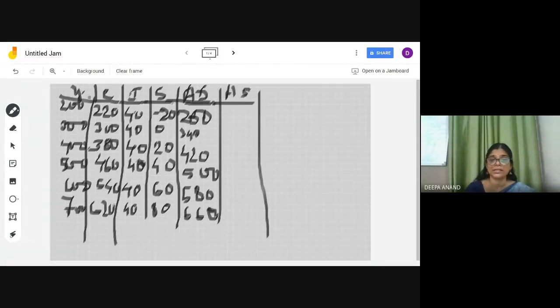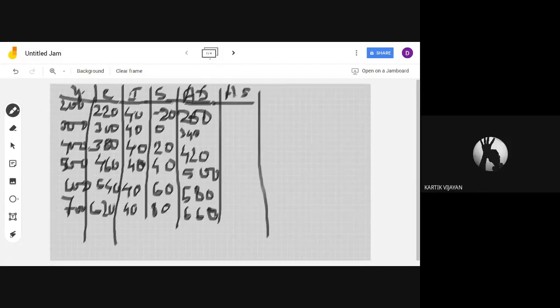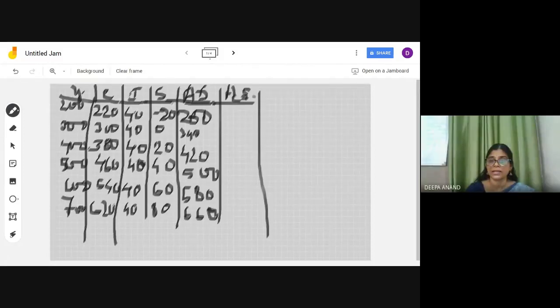Aggregate demand was C plus I and aggregate supply is equal to C plus S, because the total income is either consumed or saved. C or S: 220 minus 20, 200. 300 minus 0, 300. 380 minus 20, 360. I don't think you people are serious, I don't know why this much time is being taken.